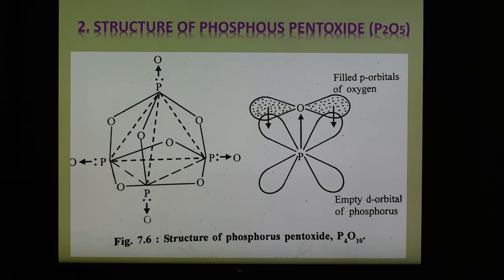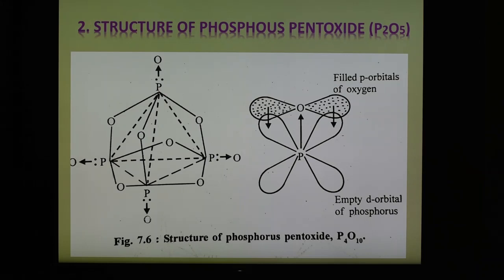In this way, this is the structure for phosphorus pentoxide. Again, it is dimeric in nature. So phosphorus pentoxide is the most important oxide and quite common. It is dimeric in nature and has the formula P4O10, and its structure is derived from P4O6. Each phosphorus atom forms 3 bonds to oxygen atoms, and there are 5 electrons in the outermost shell of the phosphorus atom. Out of that, 3 electrons are used for bonding with the 3 oxygen atoms, which are situated at the outside of the tetrahedral unit.